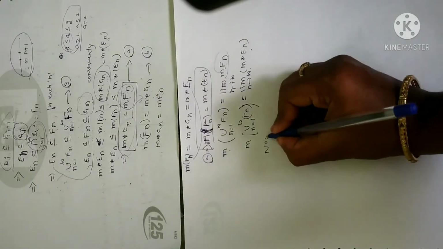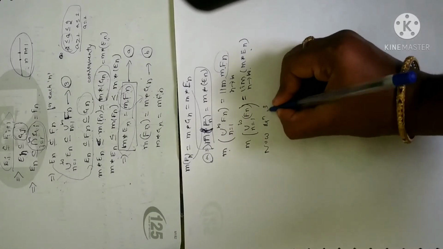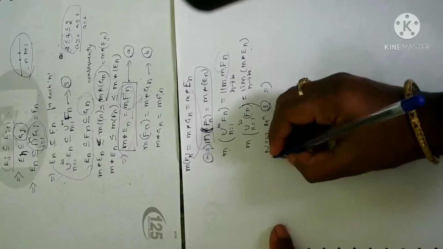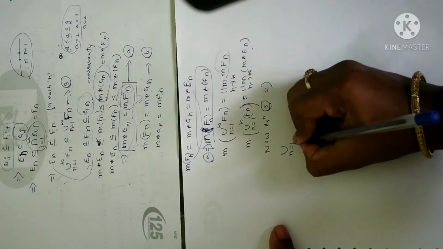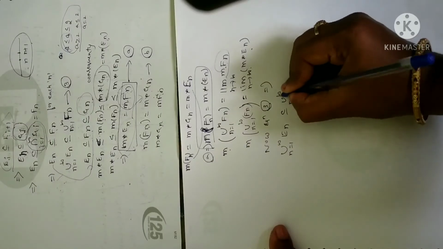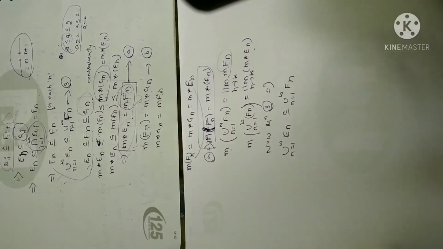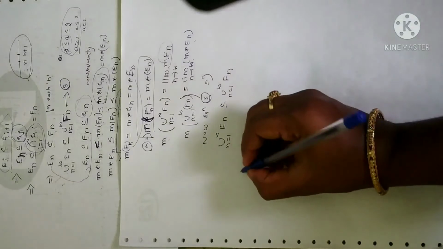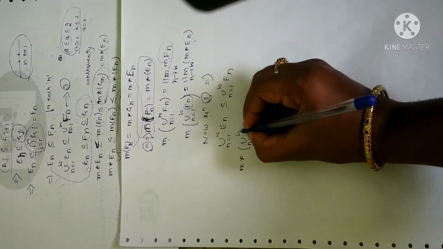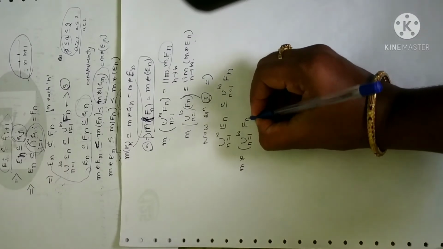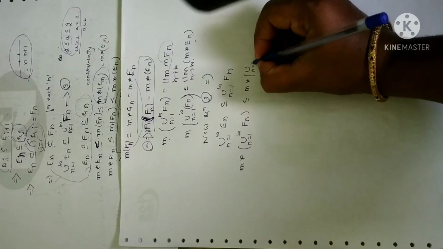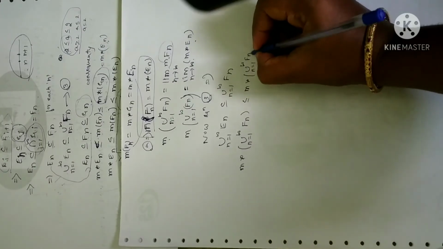Now let me consider equation 3. What I have assumed in equation 3, let me write it once again: the union n equal to 1 to infinity of En is a subset of the union n equal to 1 to infinity of Fn. Right? This is what I have assumed. Now let me take measure on both sides: m star of the union of En is less than or equal to m star of the union of Fn.